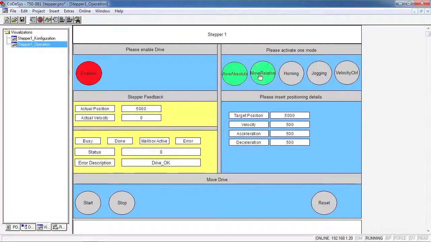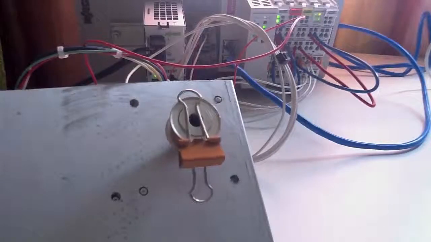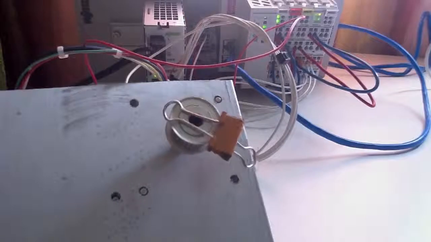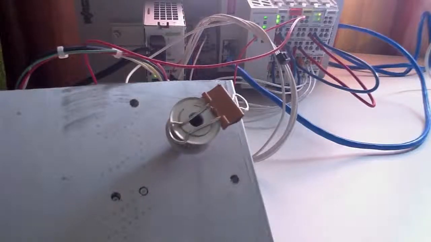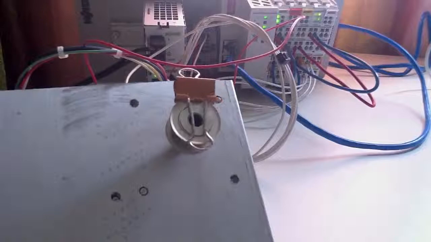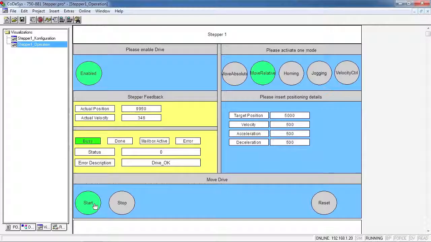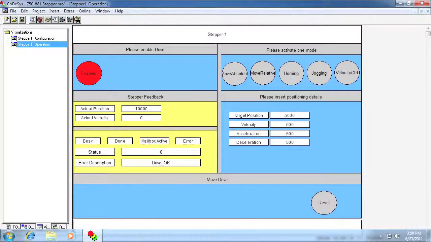So now we're going to try the relative move. I'm just going to disable absolute move and click reset to reset the controller, and then click start, and that will reference our actual position to 10,000. So you can see the move is done, and just going to take it out of enabled mode, and that concludes the video on how to configure your stepper motor.